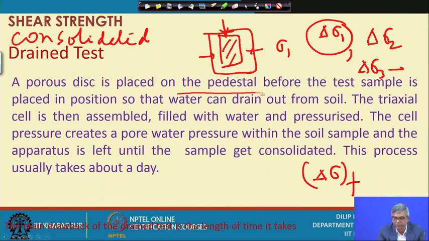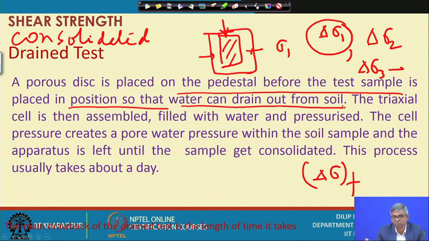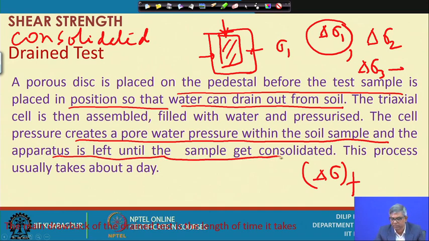A porous disc is placed on the pedestal before the test sample is placed in position, so that water can drain out from the soil. When we apply the confining pressure, because of the pore pressure inside, it will try to dissipate, so through the porous stone it will come out. The cell pressure creates a pore water pressure within the soil sample, and the apparatus is left until the sample gets consolidated. That means you have to monitor until, because of this confining pressure, whatever pore pressure develops becomes close to 0.